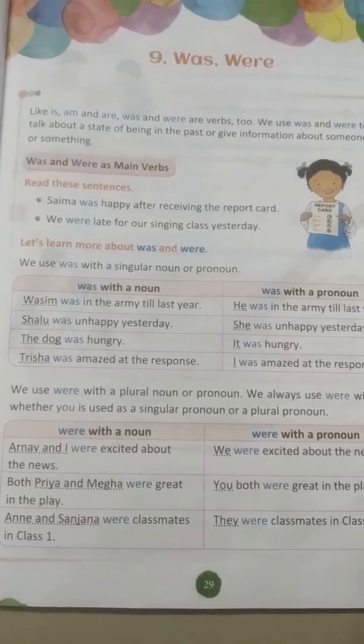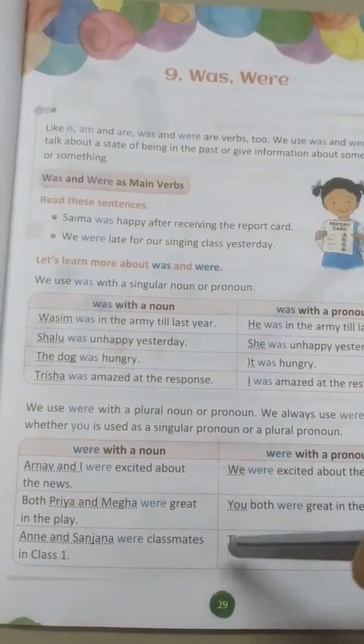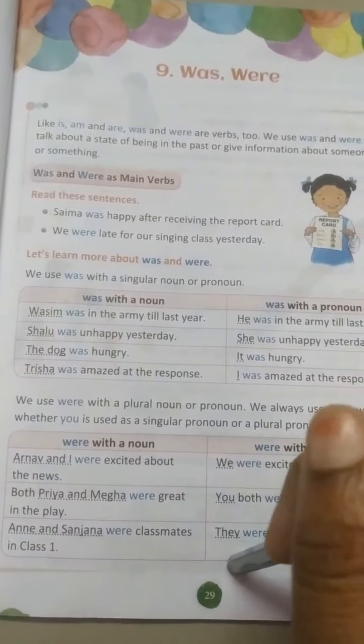So children, in today's session we are going to learn about was and were on page number 29. Hope you all are ready with your grammar textbook, pencil and eraser. As soon as you listen to this video, you have to complete your exercise, children.